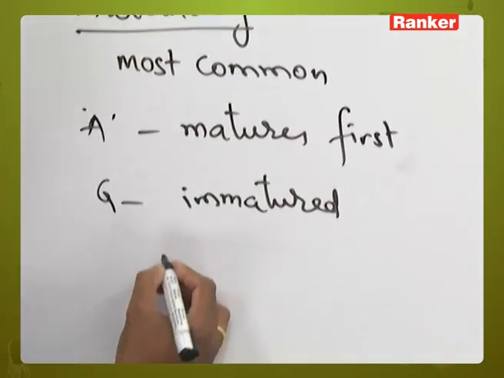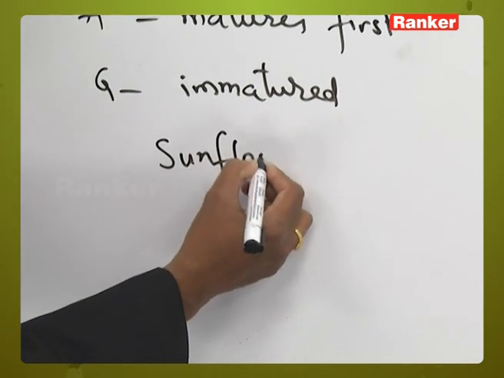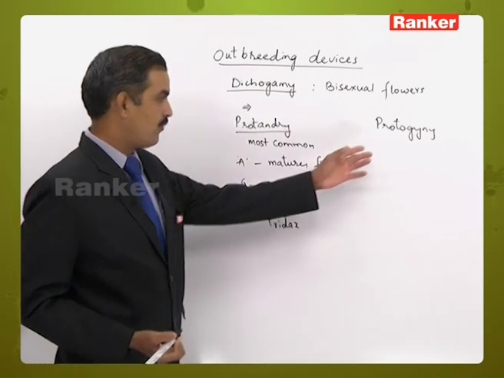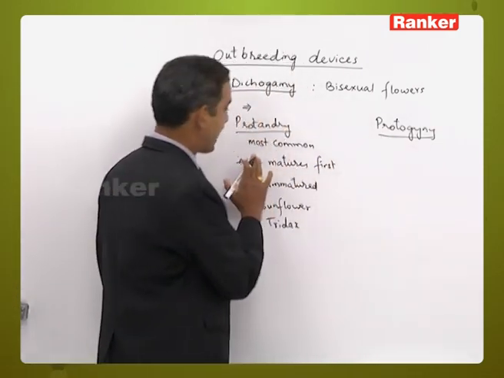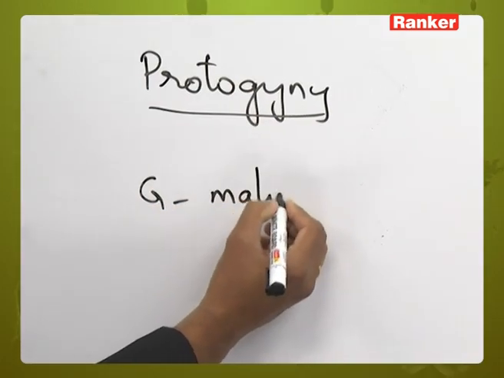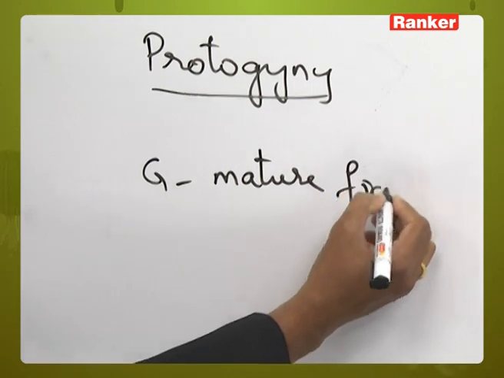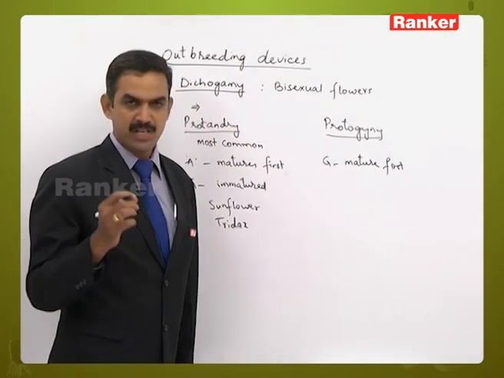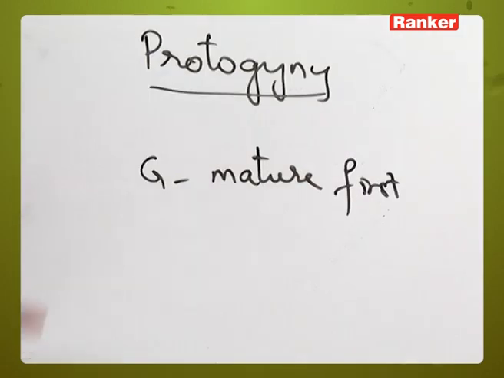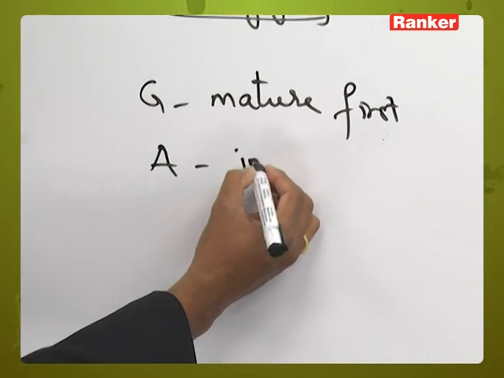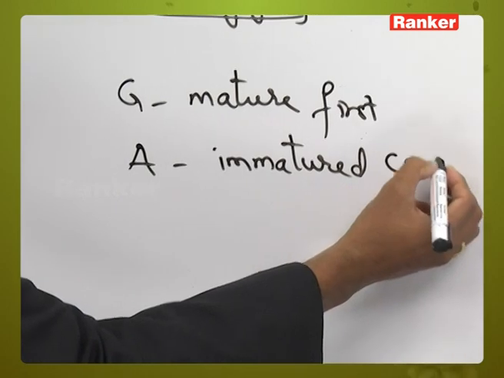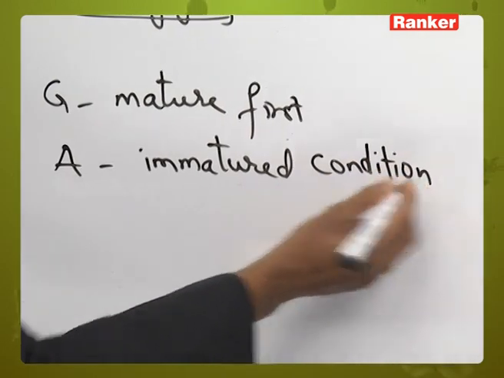This type of character can be seen in many examples like sunflower, Tridax like plants. Whereas protogyny is quite opposite to protandry, where the gynoecium will mature first. By the time the gynoecium is mature, that is, the stigma is ready to receive the pollen grains, the androecium of the same flower is in immature condition, so it is not ready to release the pollen grains.